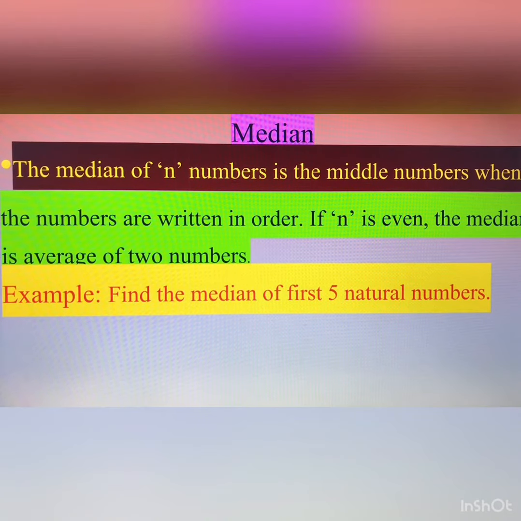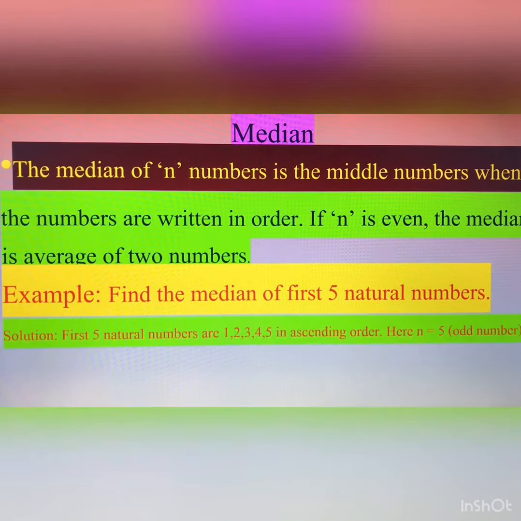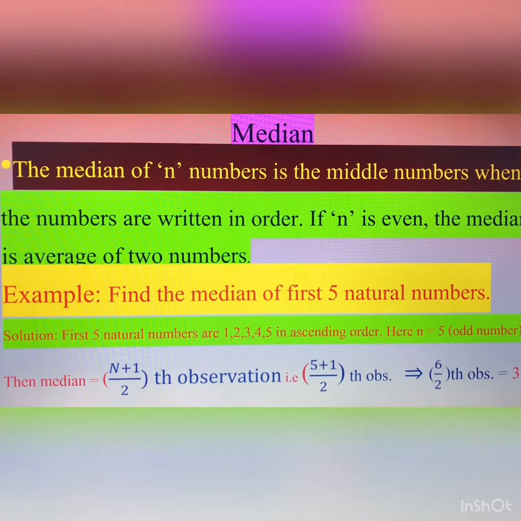Find the median of first 5 natural numbers. So dear, we will write the first 5 natural numbers, that is 1, 2, 3, 4, 5 in ascending order. Here n is 5, that is an odd number. So the (n plus 1)/2th observation, that is 5 plus 1 is 6, 6 by 2 means 3. The third observation, you can see here.